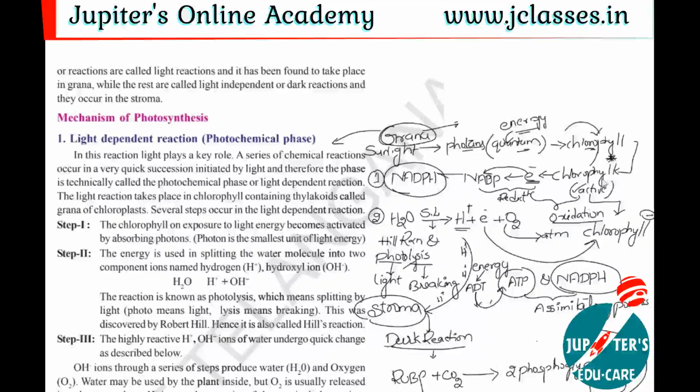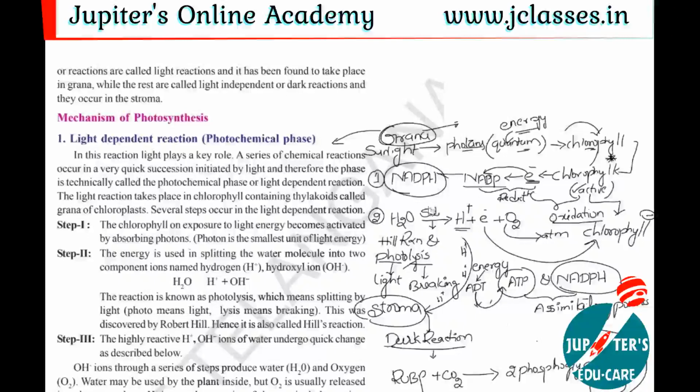Here this active chlorophyll loses one electron, and what is going on here? Oxidation. After losing the electron, the active chlorophyll becomes a chlorophyll ion, which requires one electron. Here this electron is received by NADP.